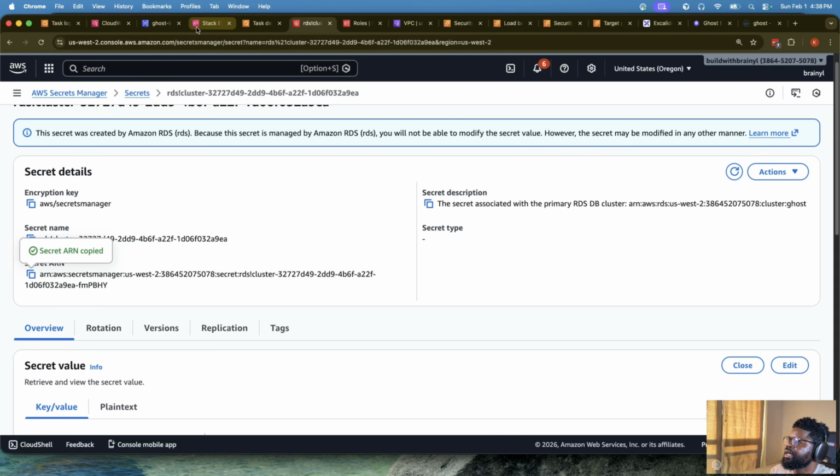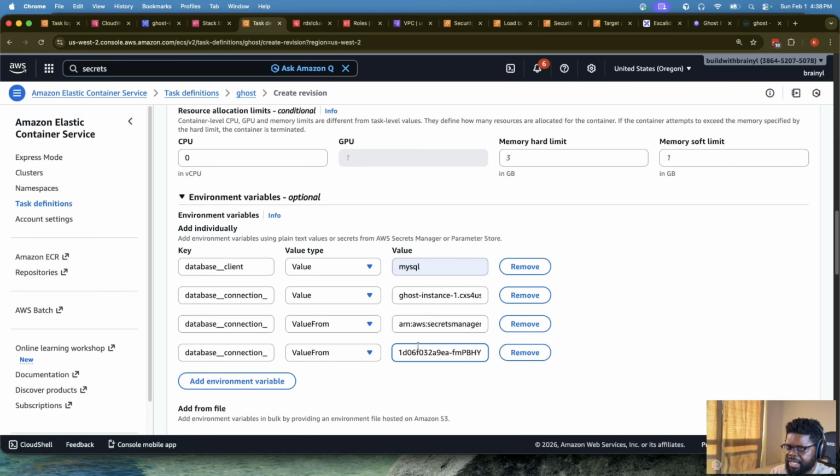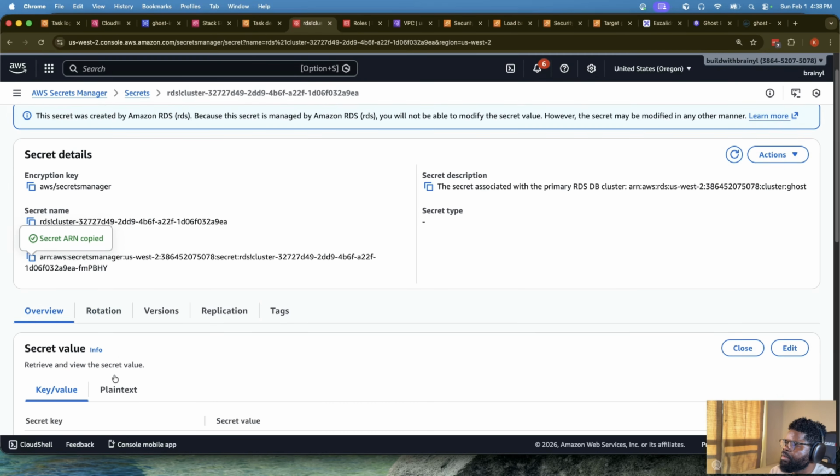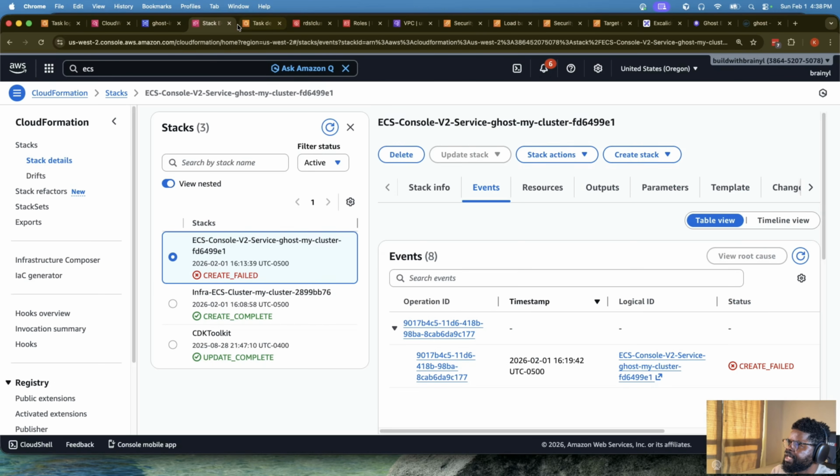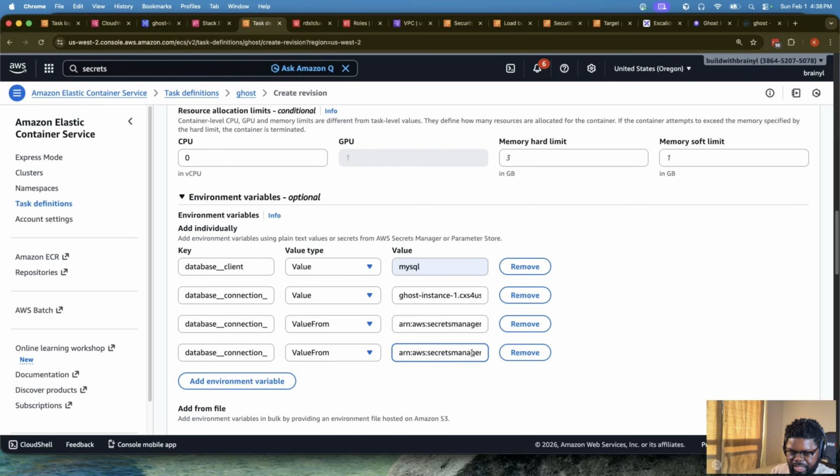I'll copy it here, go back to the task definition, paste it here, and then I'll paste the password, okay? I'll put password here, and then let me just go back to the end and do password, okay? Just the way we did it before. So it's standard stuff, paste password here. It has a space, I have to remove it. So if you notice, there are three fields here where there's something you can put. It just depends on your use case.